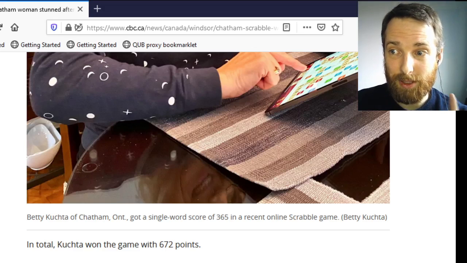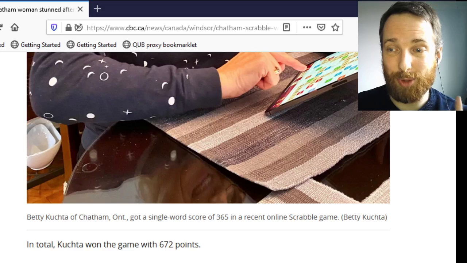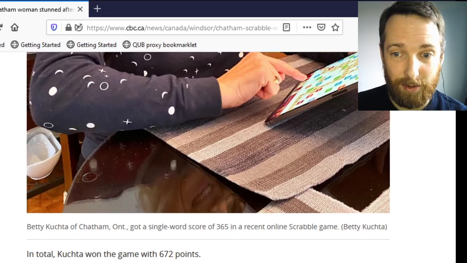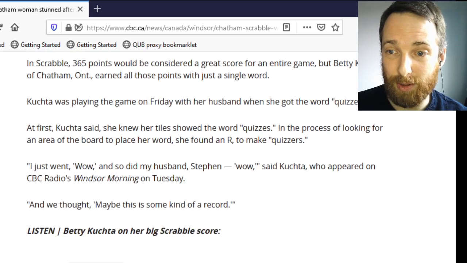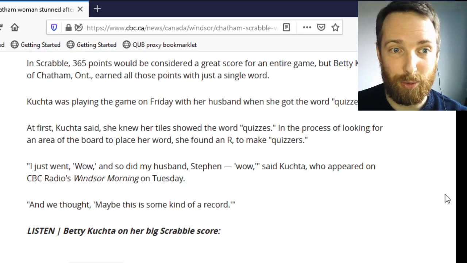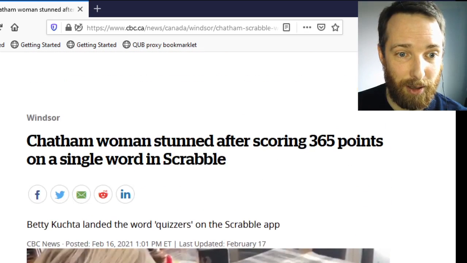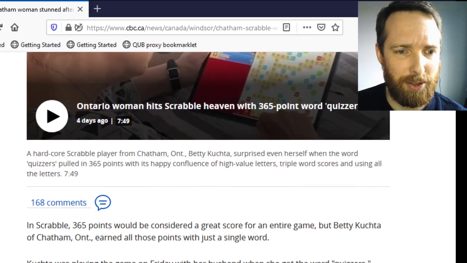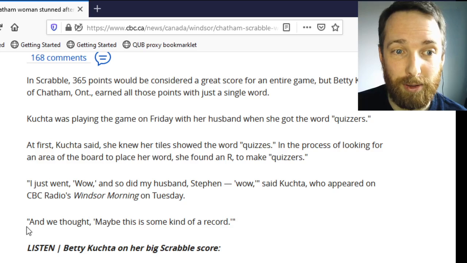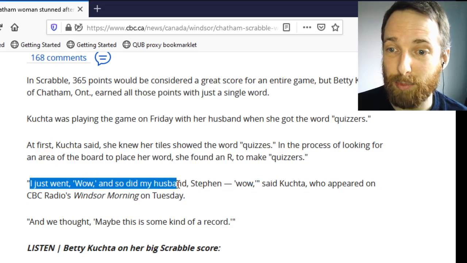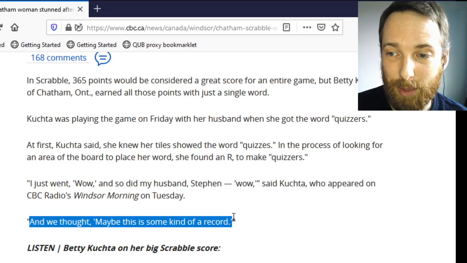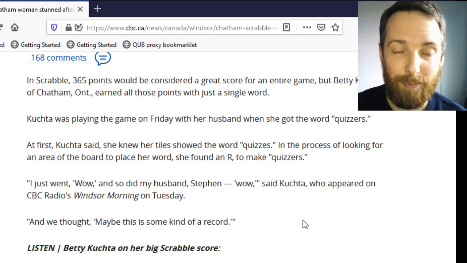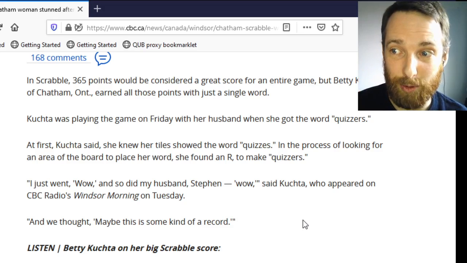So I want to take a concrete example of something that you might come to believe by means of reading this. The kind of example I want is something that the reporter who wrote this observed and relayed to you. So suppose you read this article that's written by CBC News, I guess by a general agency. But here's something that the reporter observed: something that Betty Kuchta said. She said these things that are in quotation marks. She said, I just went, wow, and so did my husband, Stephen. Wow. And we thought maybe this is some kind of a record. Okay, the reporter's not telling you this is a record. They're telling you that Betty Kuchta said these words.